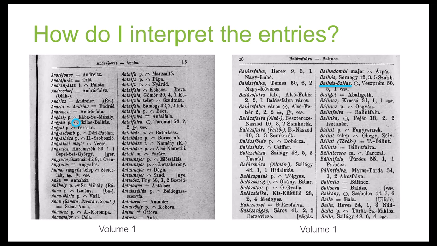So sometimes the entries in Volume 1 are very quick to get you to Volume 2, and sometimes you have to sort of go on a little hunt to find the entry that has the full information, such as this one, where we had to look at a couple different versions to get to where we need to be. Okay. So those are the main ways to use Volumes 1 and Volume 2 for the 1877 Gazetteer.